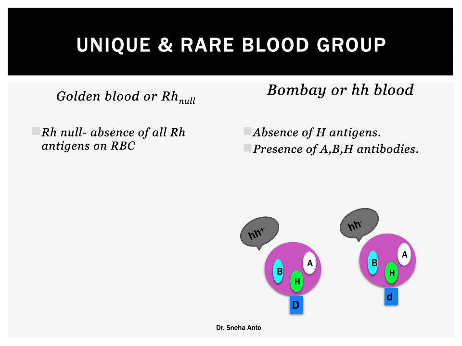Next we will be seeing the golden blood, or Rh null. Why is it called golden blood? Because it is very unique and very rare, and it is called a universal donor because they can give blood to any person worldwide, but they are able to receive blood only from the Rh null blood group.